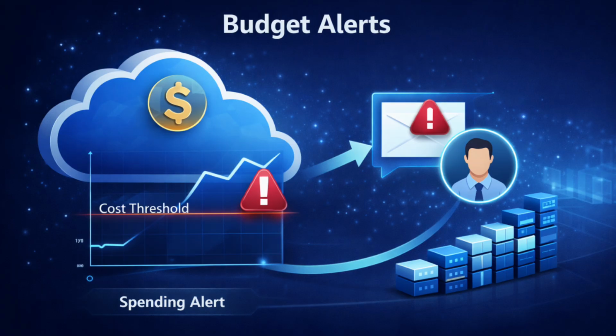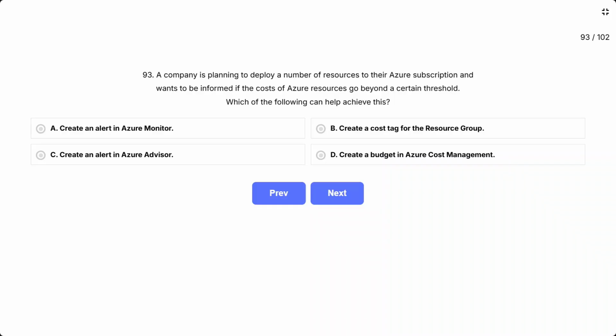This question is asking which Azure feature specifically tracks spending and sends alerts when costs exceed a defined threshold. The key requirement is proactive notification about cost overruns, not just general monitoring or tagging. The correct answer is create a budget in Azure Cost Management.